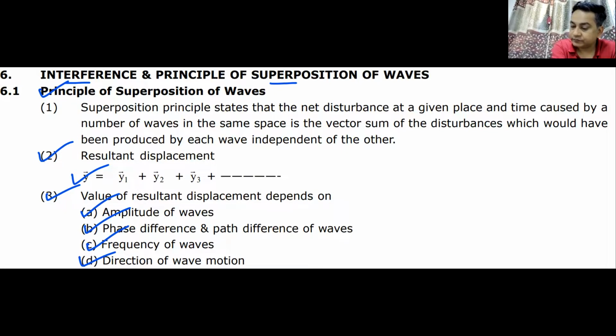Interference. Can I have some raised hand that we remember this?